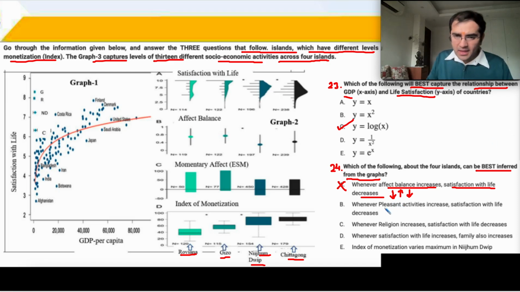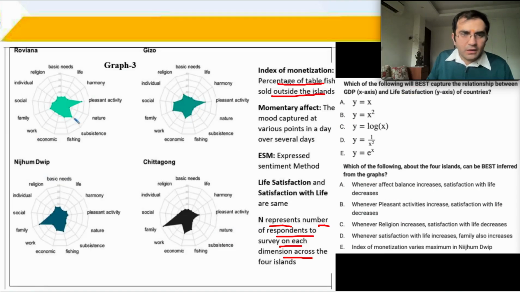Okay. Whenever pleasant activities increase, satisfaction with life decreases. Again inverse relationship. So satisfaction with life, what has happened here? It has increased, then decreased, then decreased. If satisfaction with life goes increase, decrease, decrease, then pleasant activities should go decrease, increase, increase. Inverse relationship. Pleasant activities should decrease, increase, increase. Where is pleasant activities?